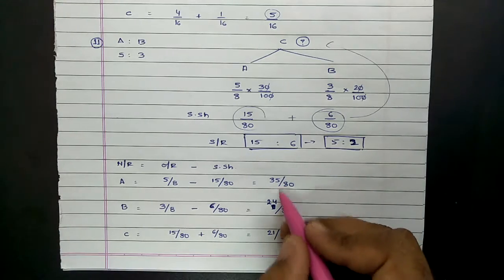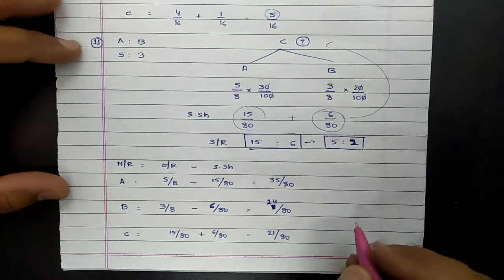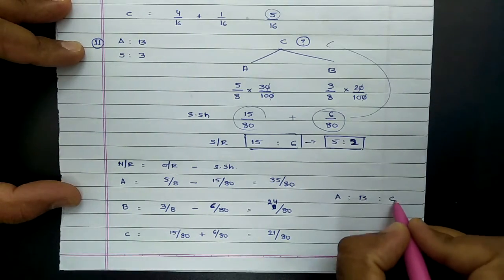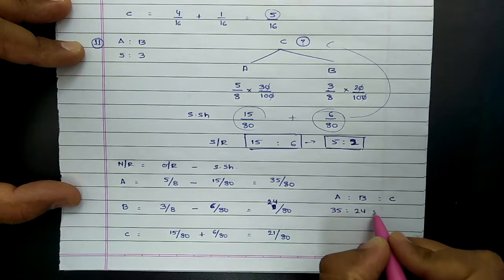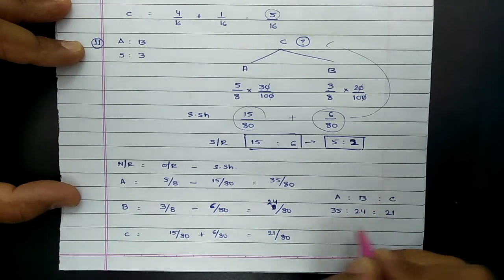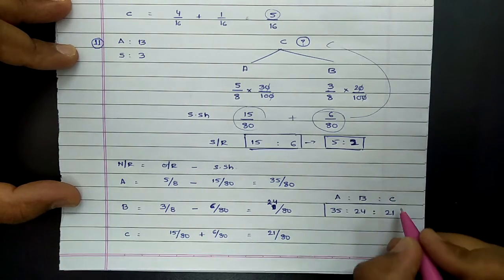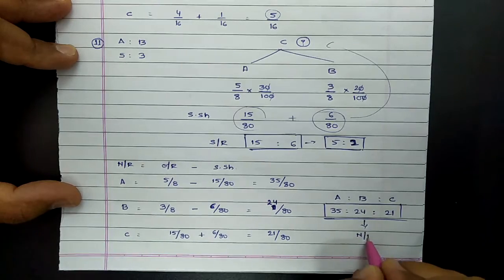Sum of numerators, 35 plus 24 plus 21 should be equal to denominator. So now in standard manner, new ratio between A, B and C will be 35:24:21. Further check, are they divisible? If they are not divisible, nothing is common, this will be treated as new ratio in standard manner.